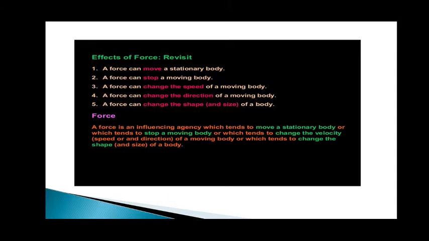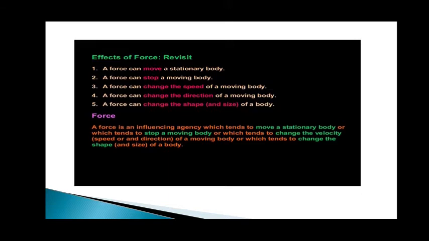A force is an influencing agency which tends to move a stationary body, or which tends to stop a moving body, or which tends to change the velocity of a moving body, or which tends to change the shape of a body. So all this is being done only because of force.